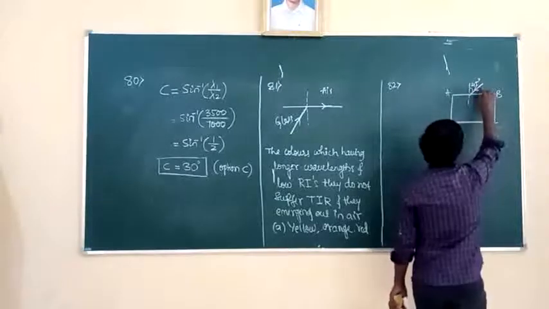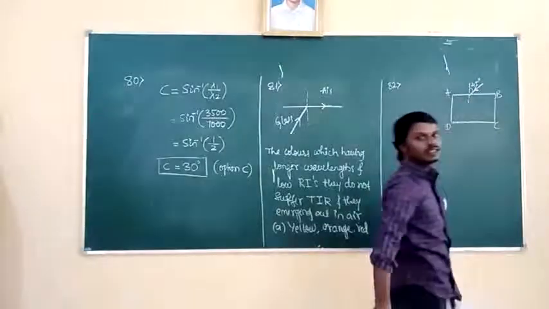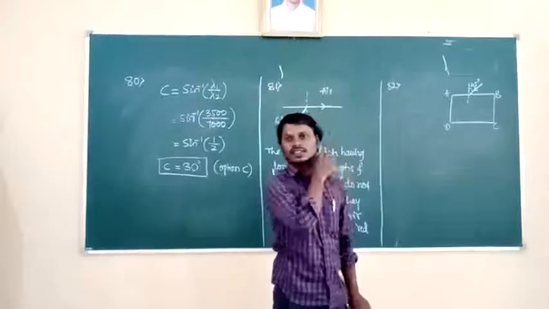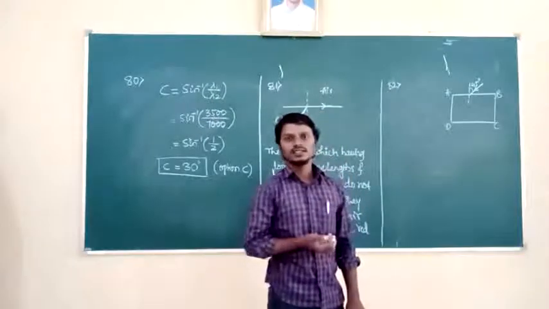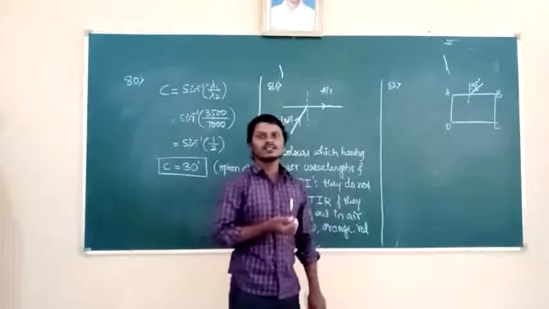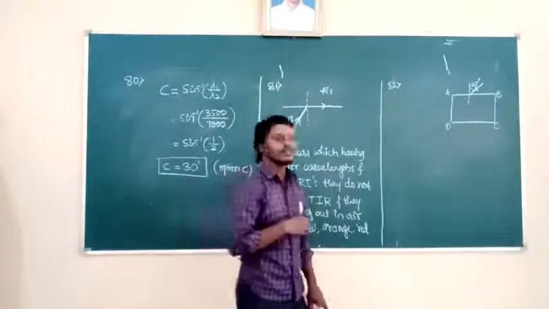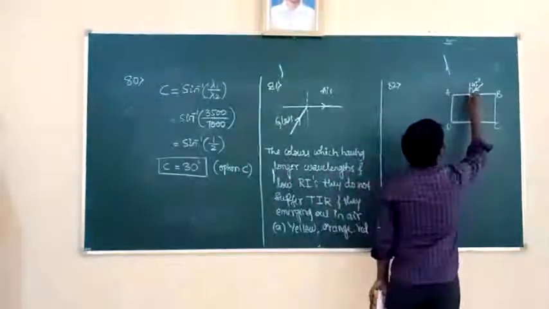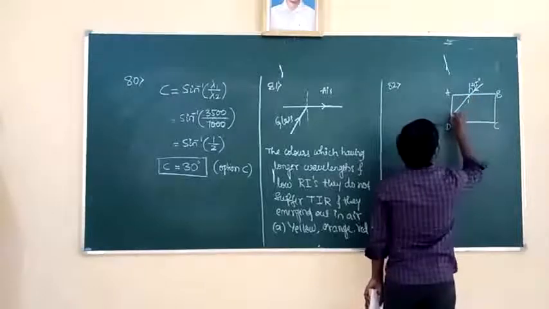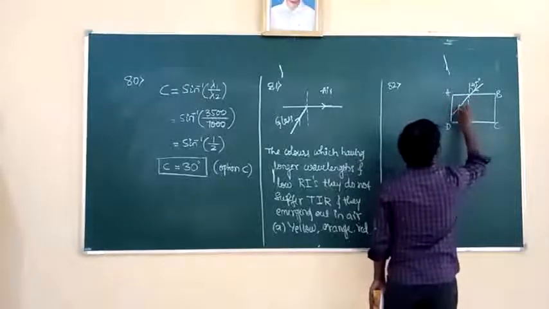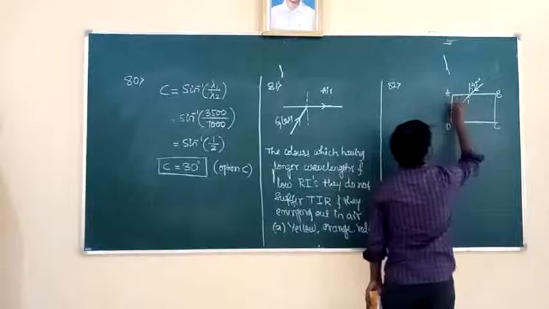So the light traveling from which medium to which medium? Rarer medium to denser medium. In the denser medium, the speed of light decreases. As the speed of light decreases, the refracted ray bends towards the normal. And this refracted ray is incident ray for the vertical side AD.